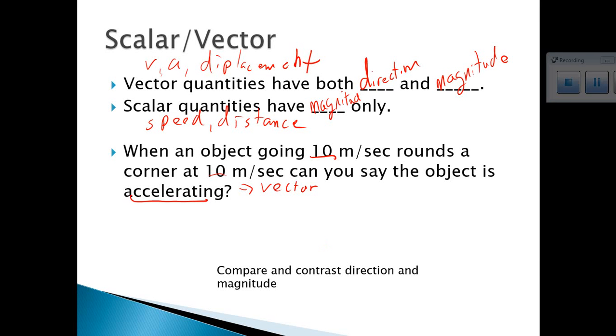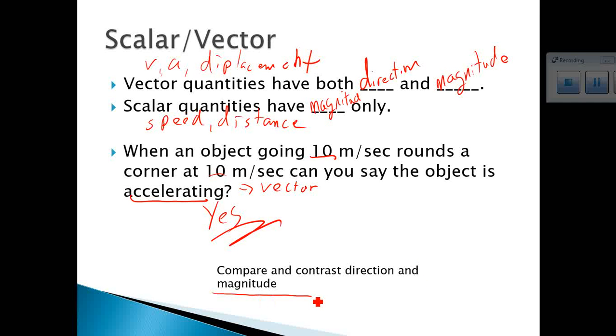Therefore, going at the same speed around a corner is still considered acceleration because you are changing direction. The answer to this question is yes. Notice down on the bottom this directly relates to your student data notebook. If you understand what we just did on this slide, you can check this one off on your student data sheet.